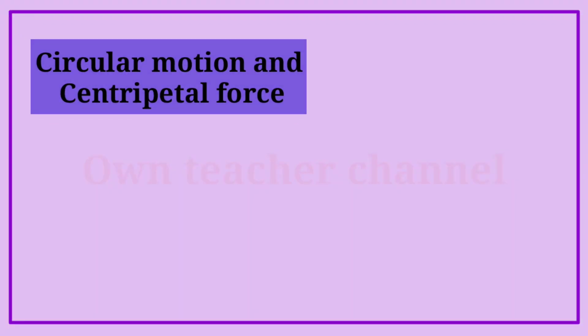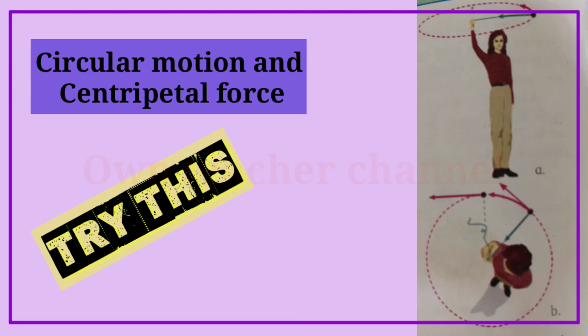Circular motion and centripetal force. Try this. Tie a stone to one end of a string. Take the other end in your hand and rotate the string so that the stone moves along a circle. As long as we are holding the string, we are pulling the stone towards us, toward the center of the circle, and are applying a force towards it. The force stops acting if we release the string.